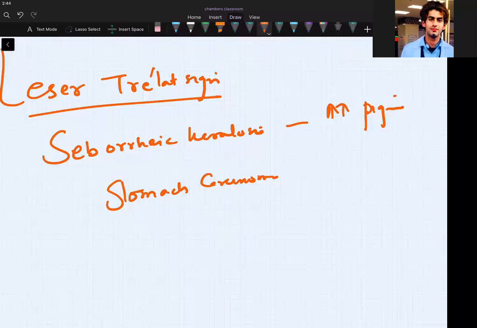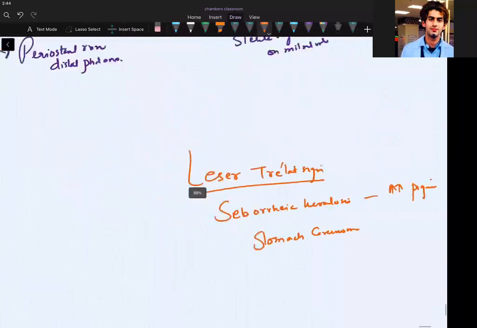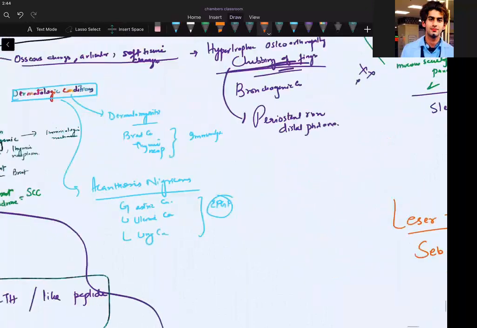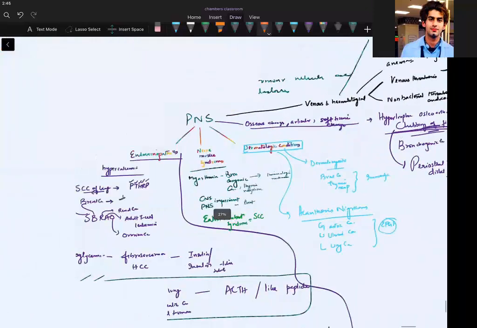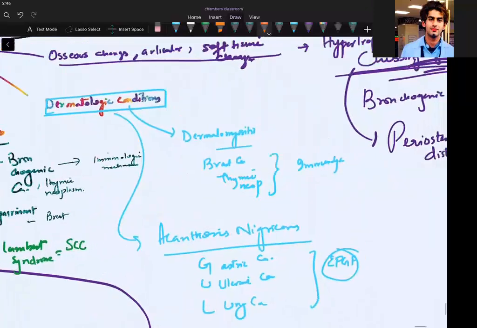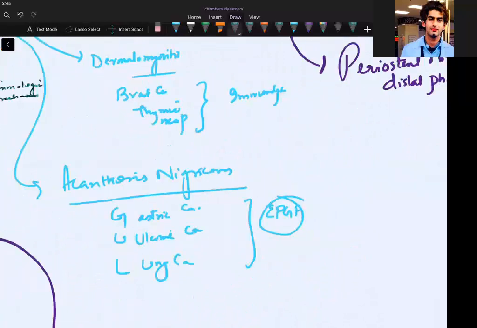Okay. What was the difference between this seborrheic keratosis and acanthosis nigricans? Acanthosis nigricans is a black color, black verrucous lesion. You should write it. What do you see? You see a black verrucous lesion. I will show you the diagrams in the next slide chapter.